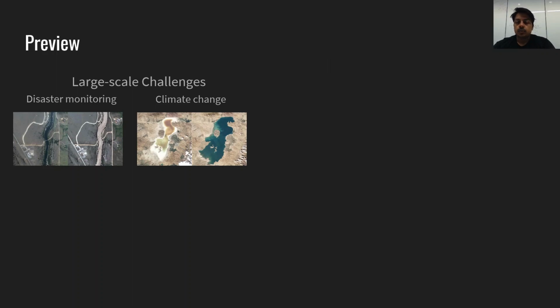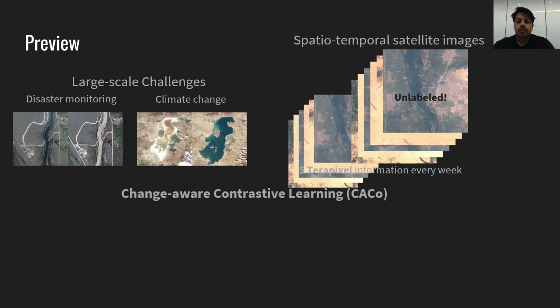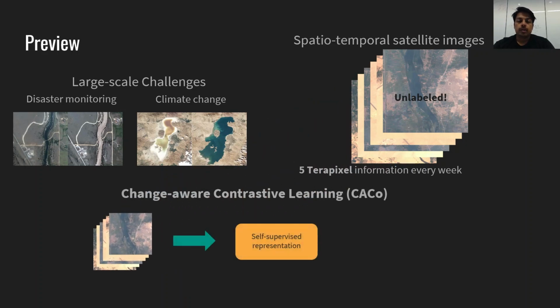Automatic remote sensing tools can help inform many large-scale challenges such as disaster management and climate change. While a vast amount of spatio-temporal satellite data is readily available, most of it remains unlabeled. Without labels, this dataset is not very useful for supervised computer vision tools. In this work, we introduce Change-Aware Contrastive Learning or CACo to improve self-supervised learning for satellite images.